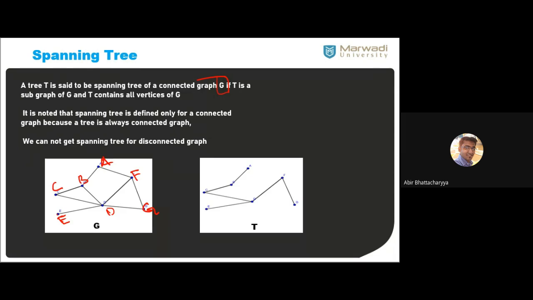Now, if I want to draw a spanning tree, this is going to be the spanning tree. Look at this, T is a spanning tree. If you want to draw it over here, you can draw the same spanning tree in G. So this is a spanning tree, this one, this one, this one, this one, and this one.